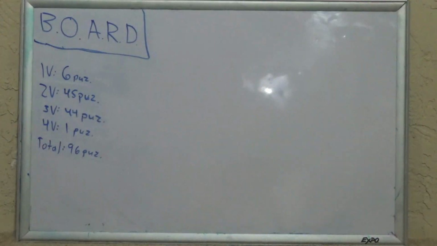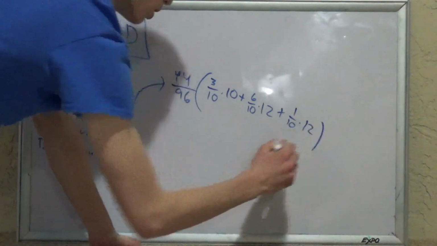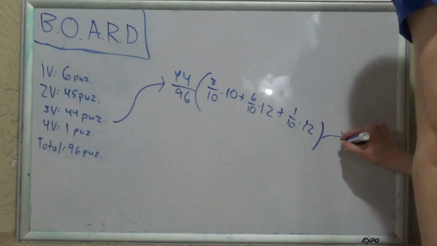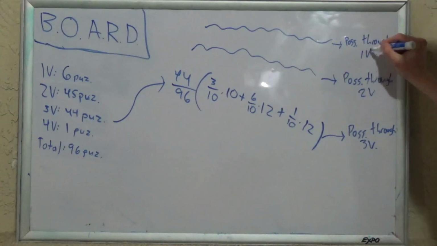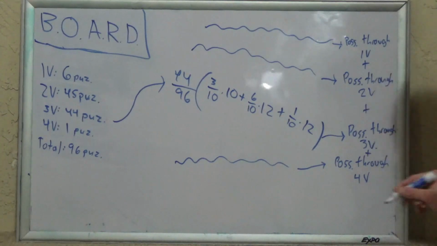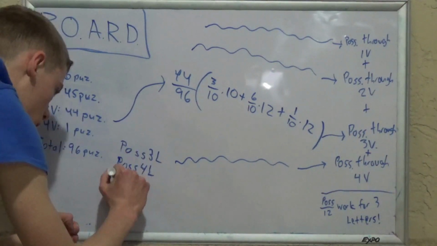We can do pretty much the exact same thing we did with 2 vowels, accounting for the different combinations that work and chances for getting each group. 4 vowels is the exact same thing as 2 vowels, so we don't need to bother about that. Once we add up the possibilities you can get through 1, 2, 3, or 4 vowels, we now know how many possibilities out of 12 work for a 3-letter word. We're a quarter of the way there.